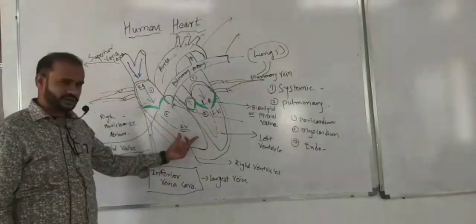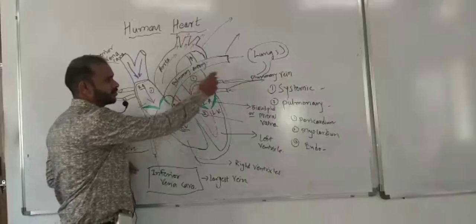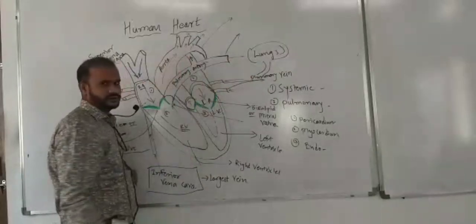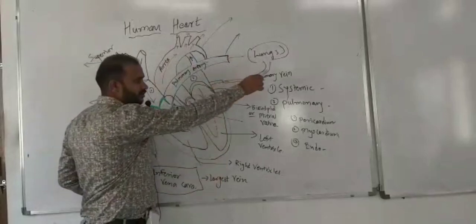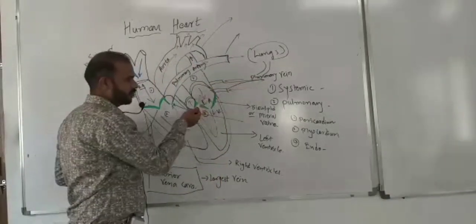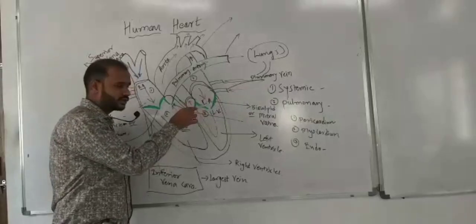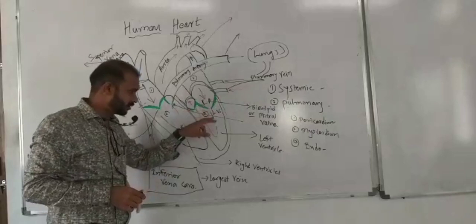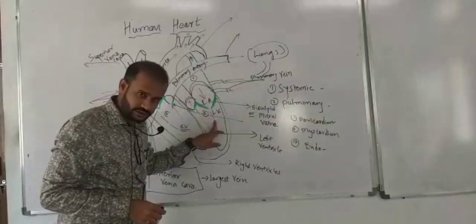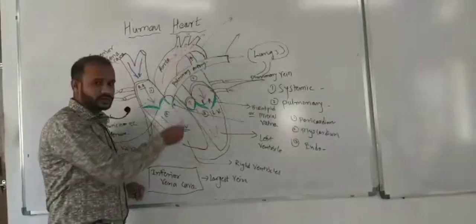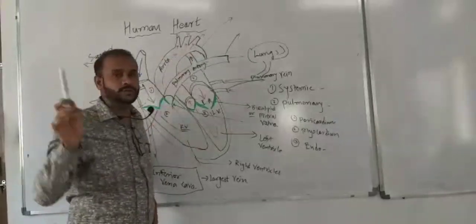Then right ventricle contracts, and deoxygenated blood passes to the lungs by pulmonary artery. Alright, from lungs, who carries that oxygenated blood? Pulmonary vein. Where does oxygenated blood come? Left auricle or left atrium. Then from left atrium to the left ventricle. Left ventricle to aorta, and from aorta to all body parts.